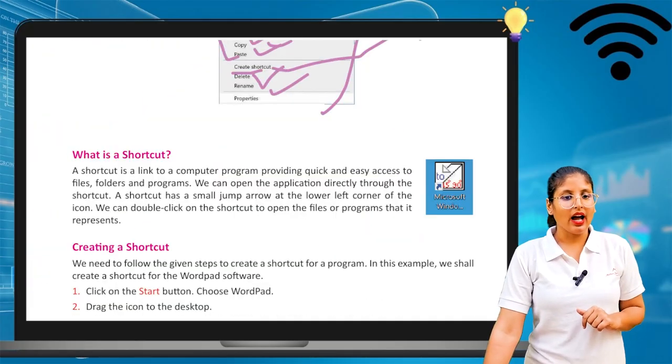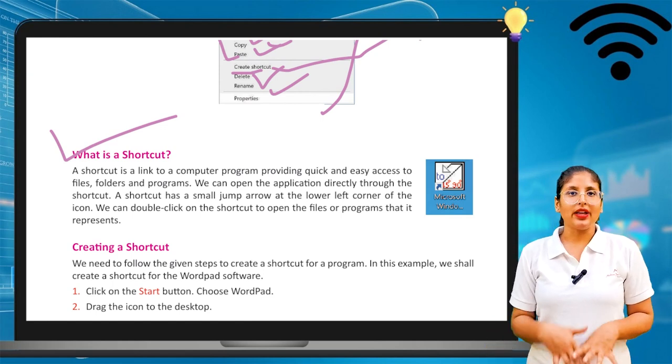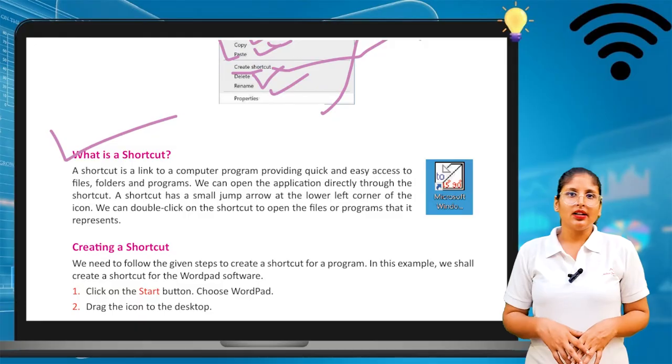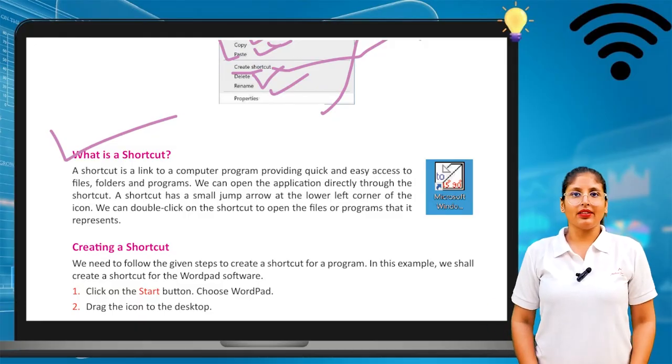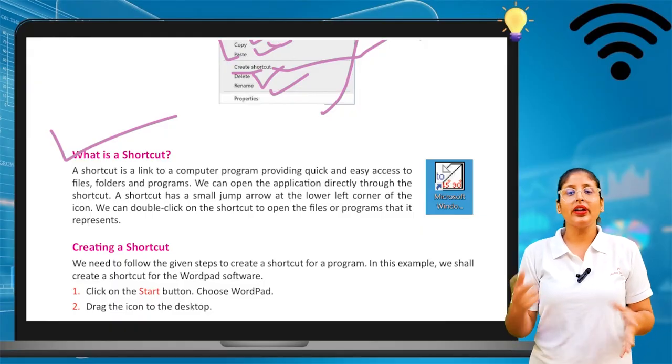Okay, now we will see what is shortcut. Nowadays we can see, take a shortcut. Do this work in a very shortcut way. That means a very easy way. Okay, so what is shortcut in a computer? Let's see how we can create shortcut.